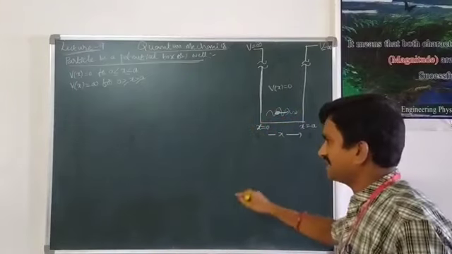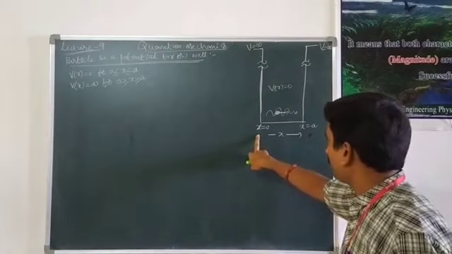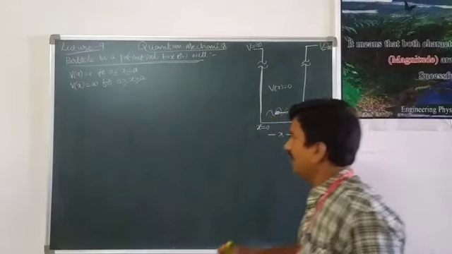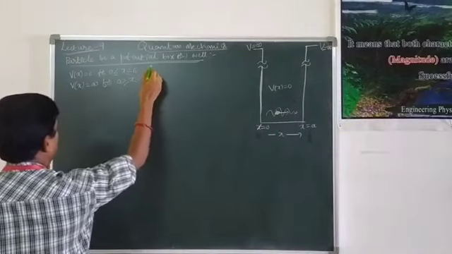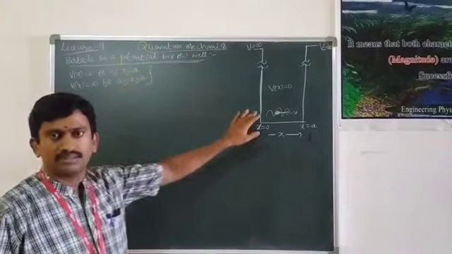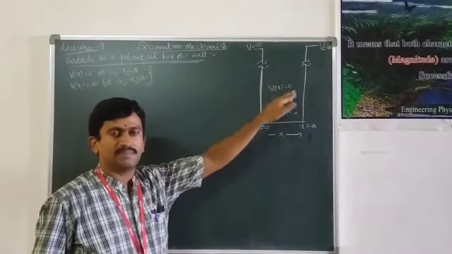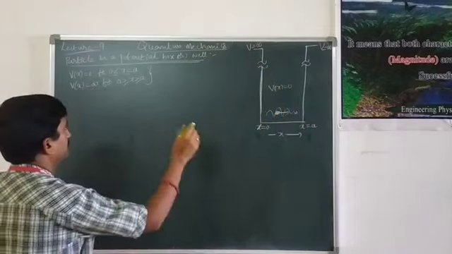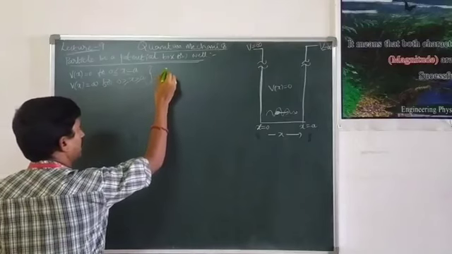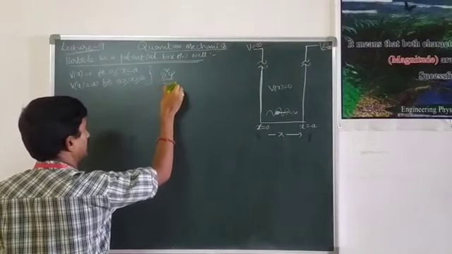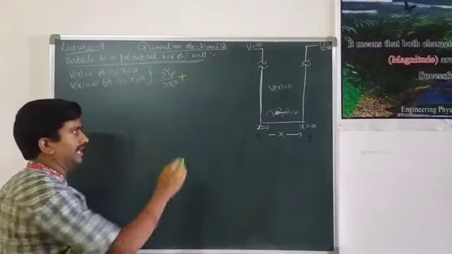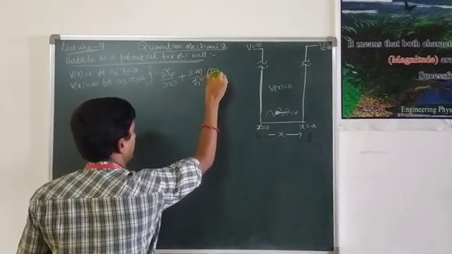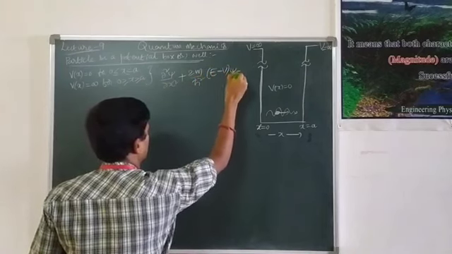That means the boundary conditions are x equal to 0 at the left side and x equal to a at the right side. Now we are applying the Schrodinger wave equation in order to find the wave function for the particle moving inside this infinite height potential well or potential box. We know the Schrodinger time-independent wave equation is given by dou square psi by dou x square plus 2m by h cross square into E minus V of psi equal to 0.